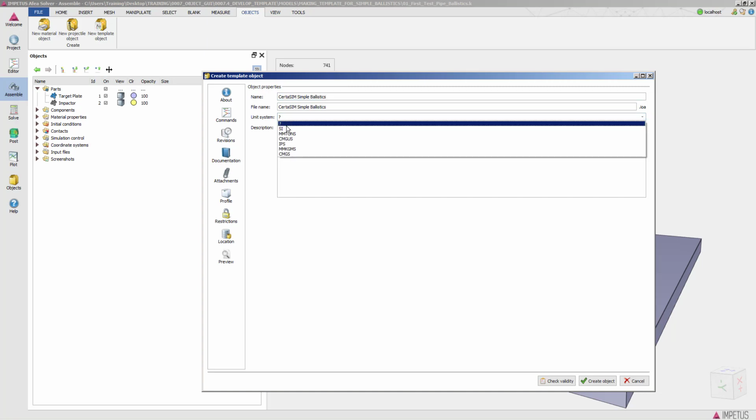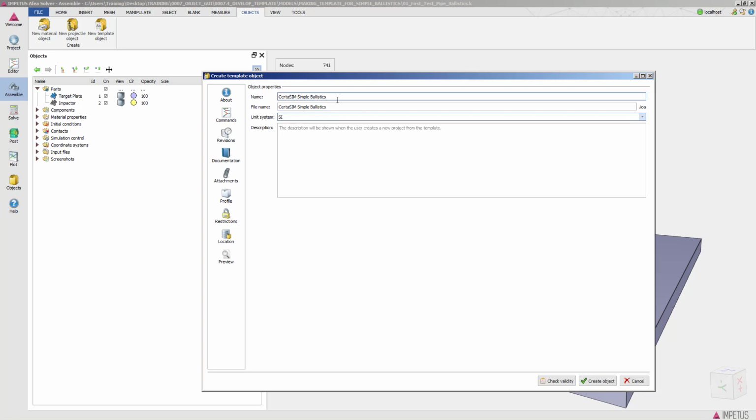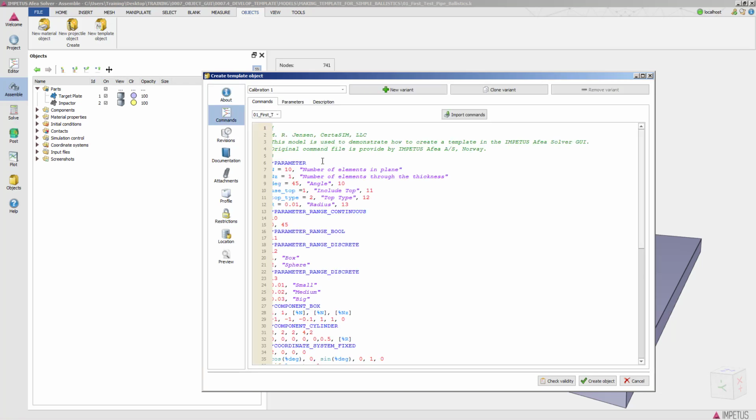and we select unit system. You can see here that it automatically takes the name that I give it here and puts it into a file name, and of course I can change that and have the format of objects. And then you can make a description here.